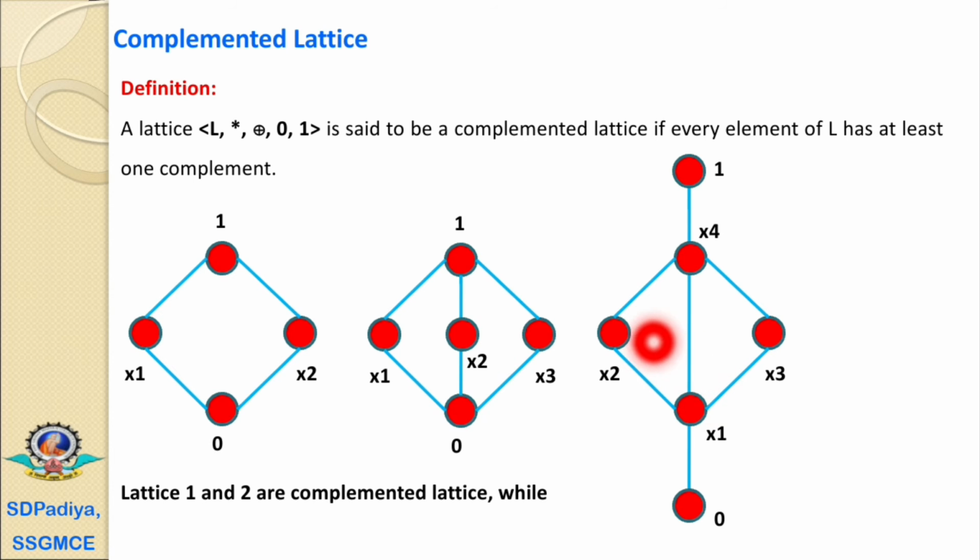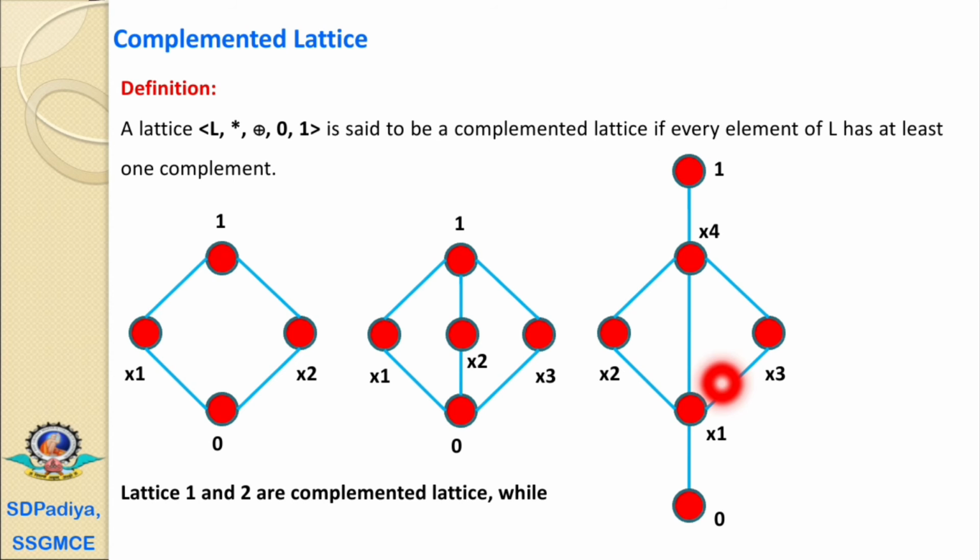x2 is also not a complement element of x1, because x1 meet x2 is x1, and x1 join x2 is x2. x3 is also not a complement element of x1, because x1 meet x3 is x1, and x1 join x3 is x3. x4 is also not a complement element of x1, because x1 meet x4 is x1, and x1 join x4 is x4. And x1 and 1 are also not complements, because x1 meet 1 is x1, meaning it is not a universal lower bound.